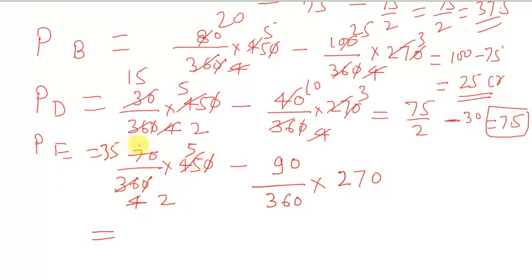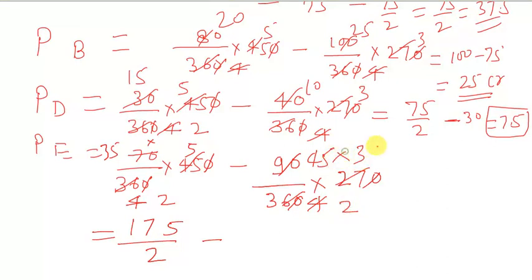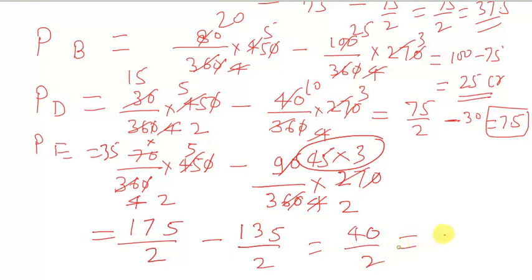Multiply 35 by 5, so it will be 175 by 2, minus 45 by 3, which is 135. So 175 minus 135 is 40 by 2, that will be 20 crores.